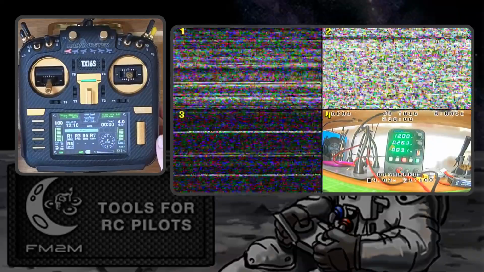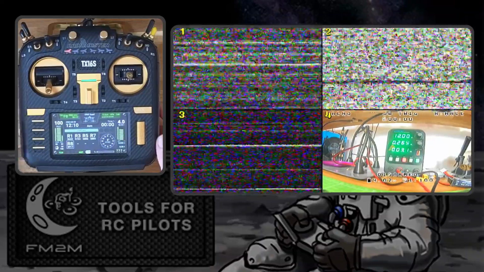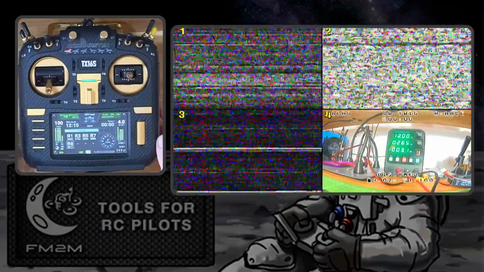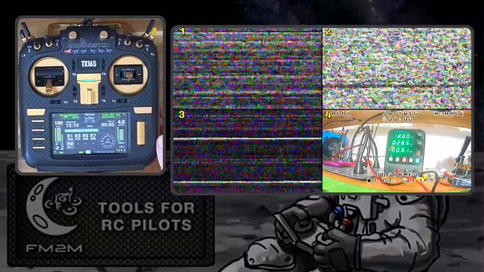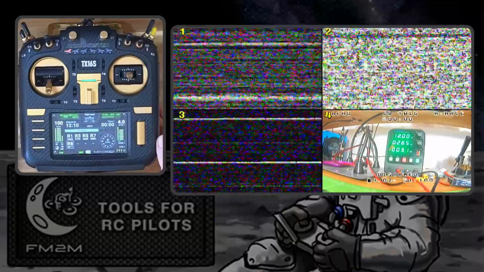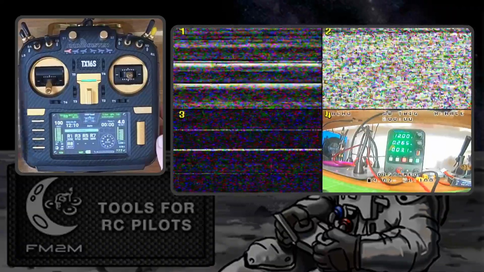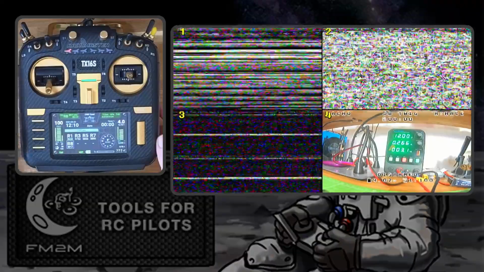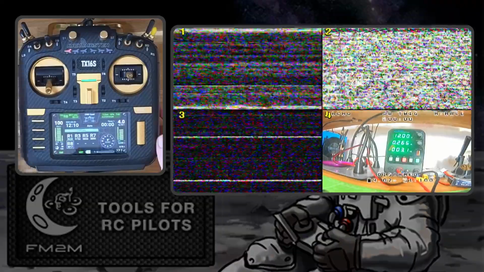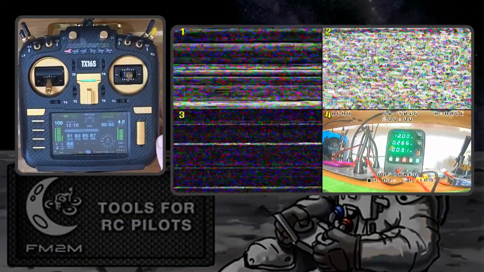I would like to say that this required some changes in the operating system because the VTX couldn't pass this information to the receiver. So this is already merged in the 2.10 nightly, and 2.10 is in the release candidate stage. So I think this will come together when 2.10 is released. I will release a new ToolBox and it will work together. If someone wants to try, it is in the nightly build now.